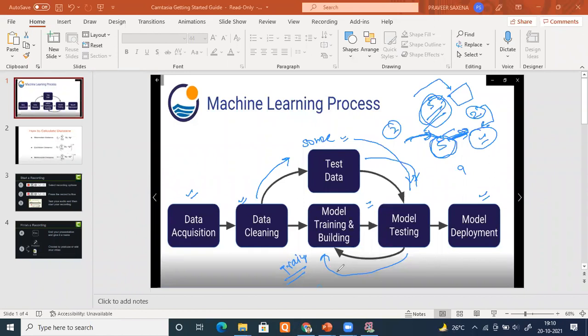Now check, is it the proper thing? Means, is it giving a good result on the test data? If it is giving a good result on the test data, perfectly fine. Deploy your model. Your model is perfectly fine. But if it is not the case, please do something with your model training. Either retrain your model or change your model, depending upon what error you are actually getting. Is it fine, everyone?